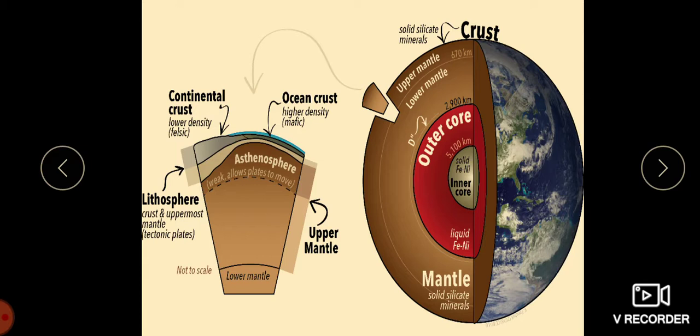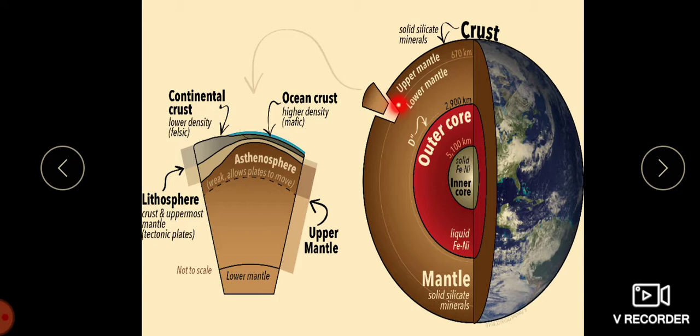The mantle has two parts. One is the upper mantle and the second one is the lower mantle. The upper mantle, or we call that the asthenosphere, is partially in molten condition, and the lower mantle or the mesosphere is in solid condition. The contact zone of the crust and the mantle, we call that the Mohorovicic discontinuity, or we call it Moho.